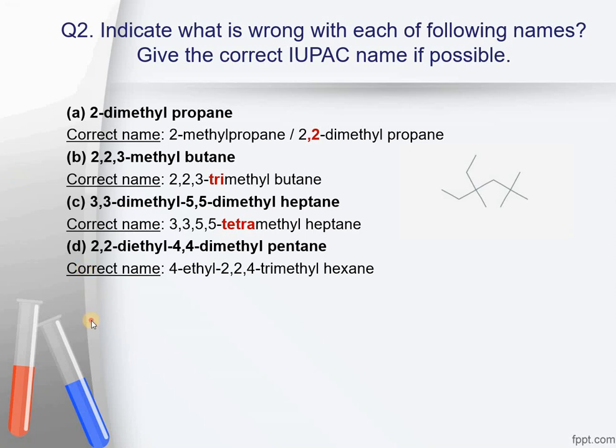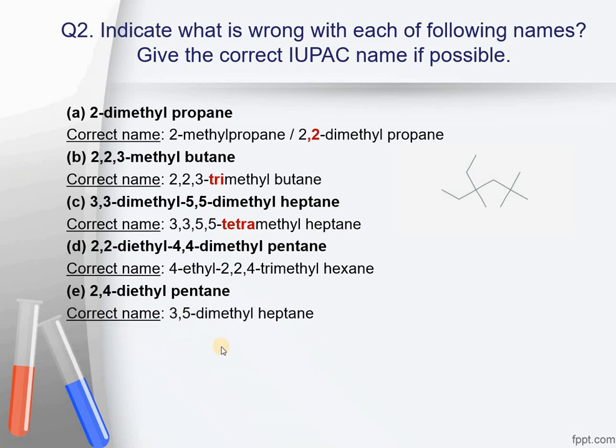The next structure is 2,4-diethyl pentane. The correct name should be 3,5-dimethyl heptane instead. Again, if we see the structure of this compound and you take this one as the pentane, that is a 1, 2, 3, 4 and 5 carbon atom chain, in which at position number 2 and position number 4 there are 2 ethyl groups present, then these ethyl groups would not be acting as a substituent. Instead they would be included in the continuous chain and the number of carbon atoms will increase from pentane to heptane.